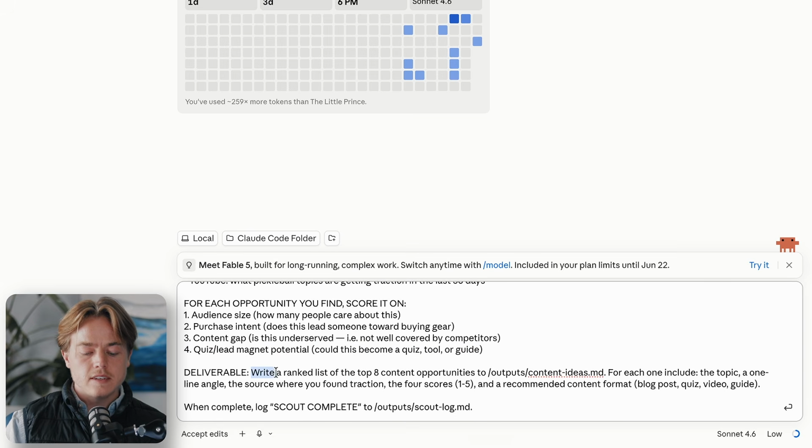Deliverable, write a ranked list of the top 8 content opportunities to this location. For each one, include the topic, one-line angle, source where you found traction, 4 scores, and recommended content format, like what we should create, and then log it to our log files. This basically just keeps track of what the agents are doing so that we can go back and look at it and they know like where each one is in the process.